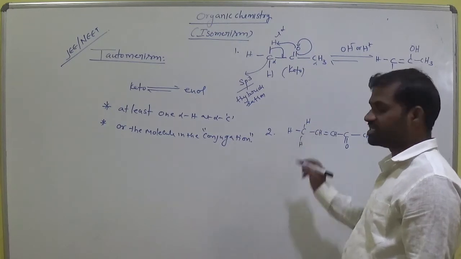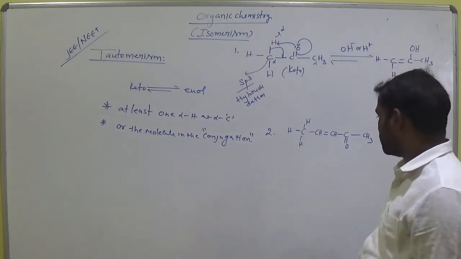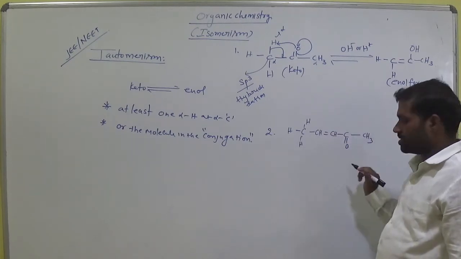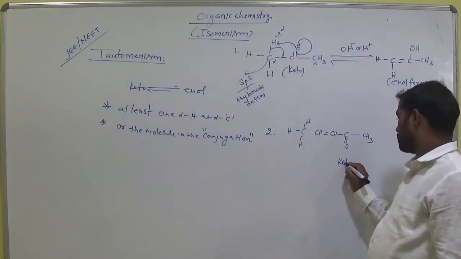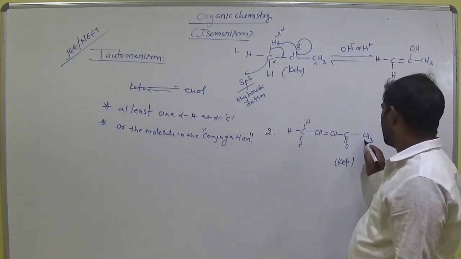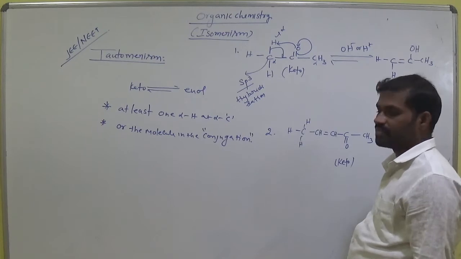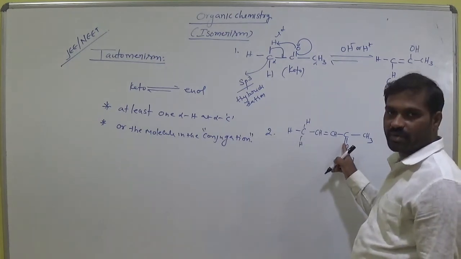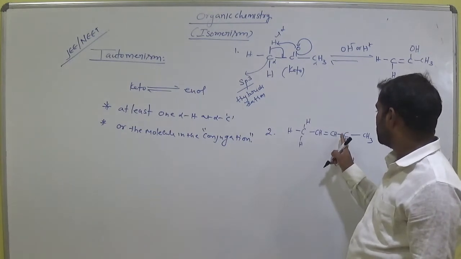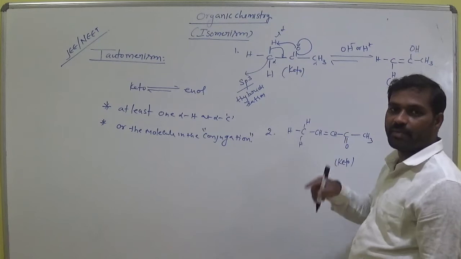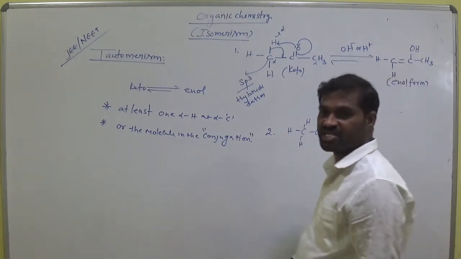It can be written as R CO R', keto group it is. But here this is alpha, this is also alpha. A double bond is called a pi bond. Alternate sigma and pi bonds is what is called conjugation.